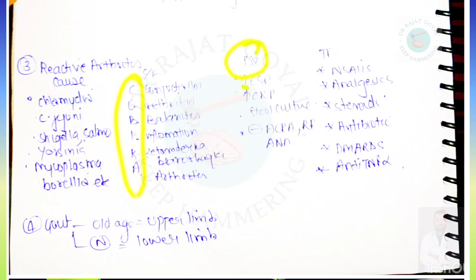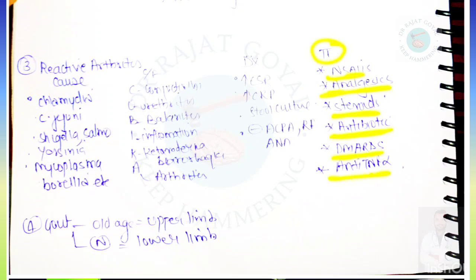Then diagnosis will be done by increase in ESR, increase in CRP, stool culture and absence of ACPA, rheumatoid factor, ANA, etc. So there will be no antibody in reactive arthritis. Treatment for reactive arthritis is NSAIDs, analgesics, steroids, antibiotics, DMARDs and anti-TNF alpha drugs. So DMARDs and anti-TNF alpha, which are also given in rheumatoid arthritis, can be used here.